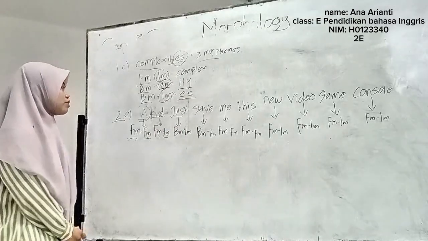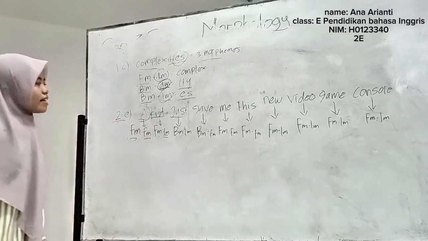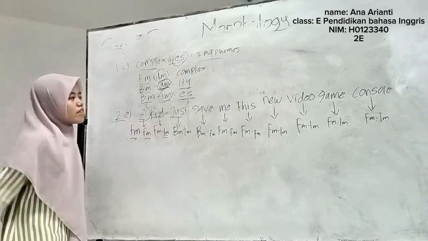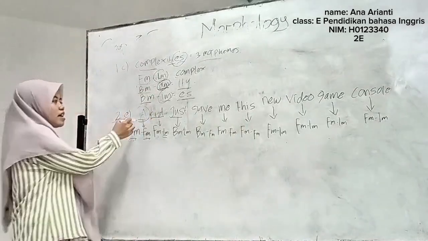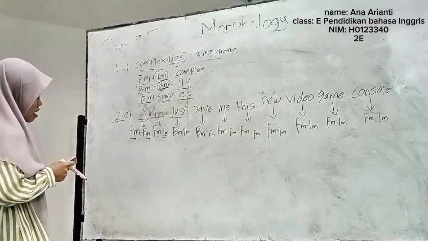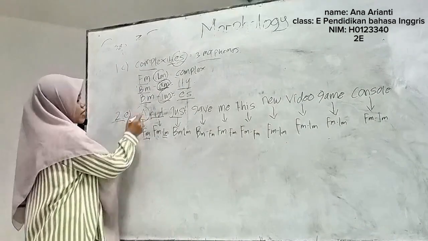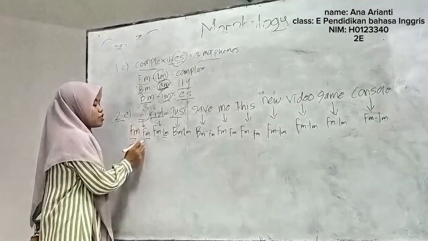Lalu selanjutnya yaitu di nomor 2. Di nomor 2 ini kita akan menguraikan kata-kata dari kalimat a kid, gas, this, new video, game, absent. Yang pertama itu ada kata a. Nah, a di sini memiliki tipe yaitu femorfem, karena femorfem di sini kata yang memiliki makna dan dapat berdiri sendiri. Sedangkan subtype-nya itu functional morpheme.